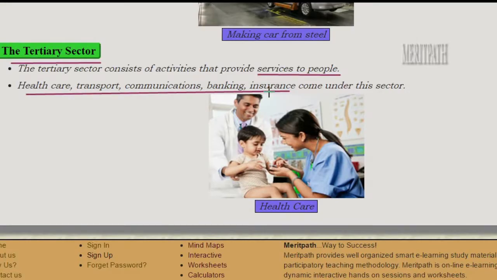Tertiary sector. So tertiary sector involves those activities that provide services to the people. So what do we mean by services to the people? Healthcare services. For example, healthcare services means hospitals, clinics which involve both government hospitals as well as the private hospitals.